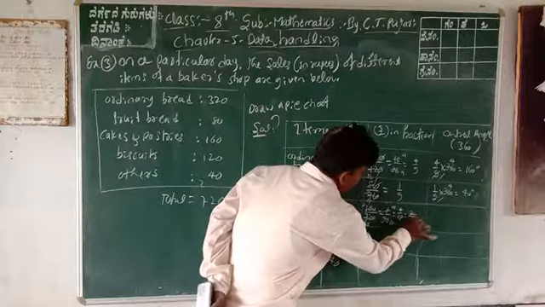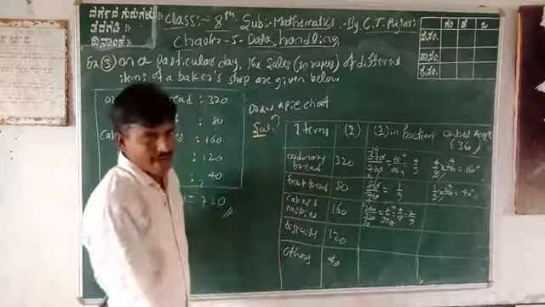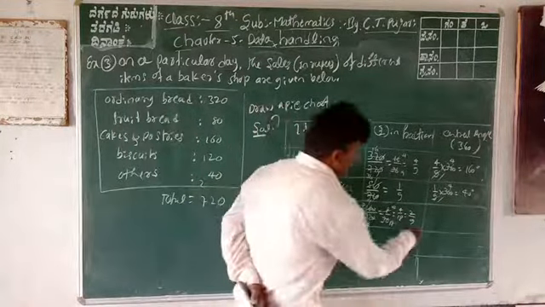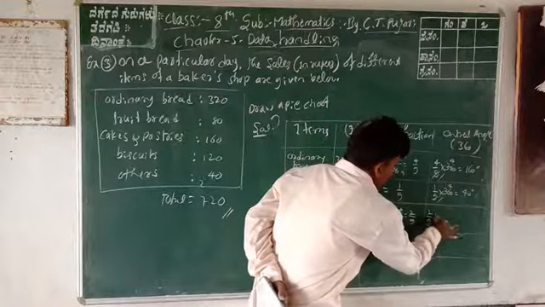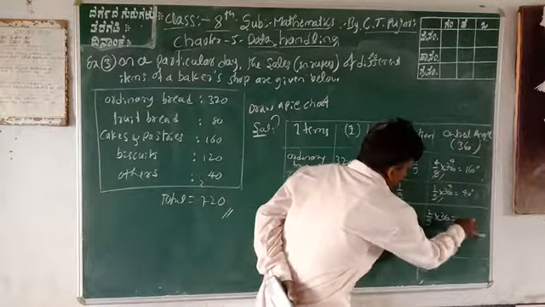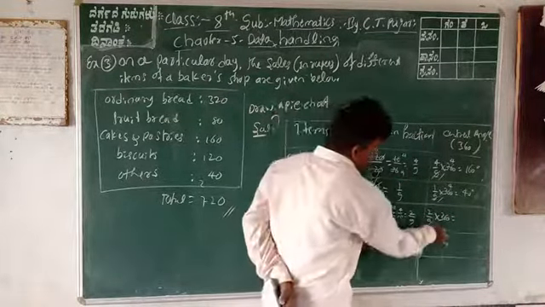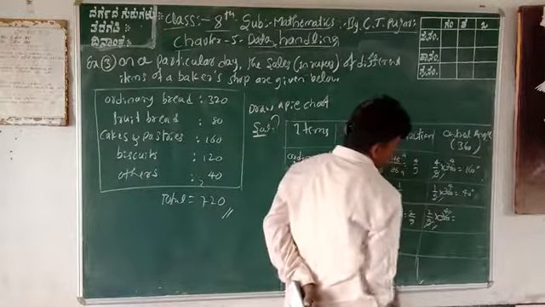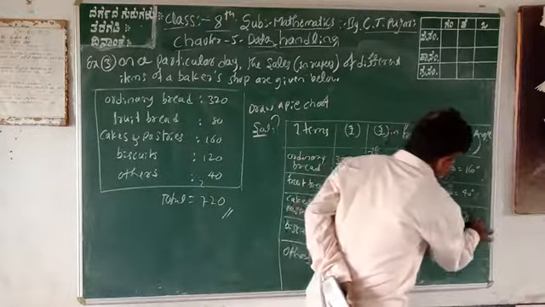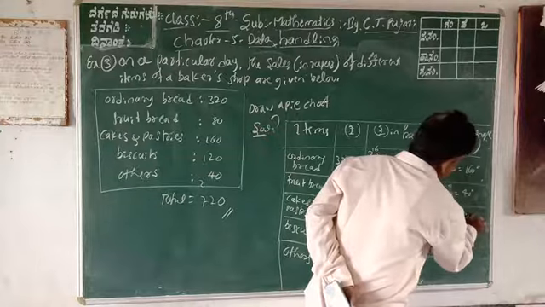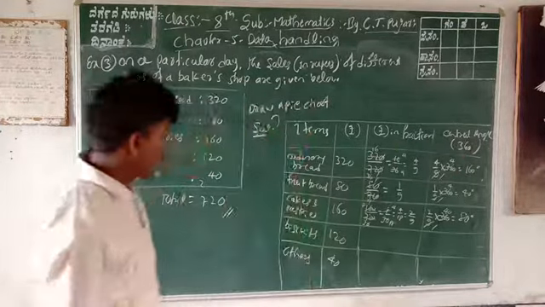Therefore, 2 by 9 is your fraction. 2 by 9 into 360 degrees is equal to 9 forties are 360, so 80 degrees. What about the next one?